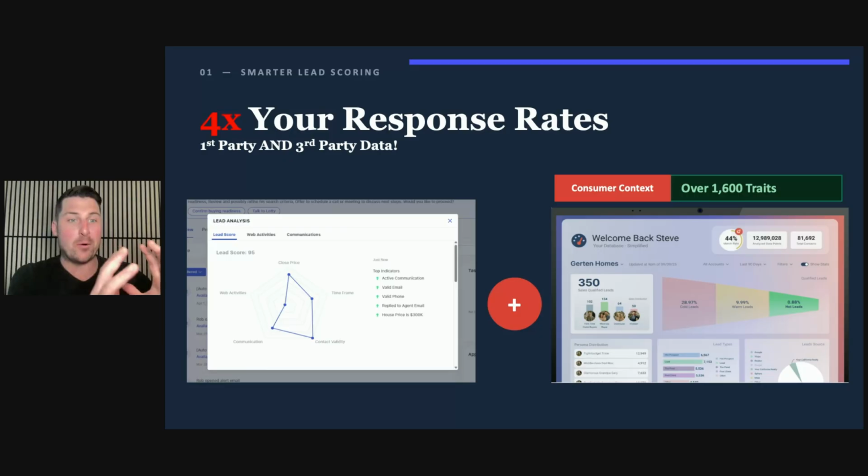And so now you have the power in Lofty of all of that great first party scoring that you see on the left. You have the power of Agent Legend's offline third party data, amplifying that scoring in general. And now you can create smarter lists. You can create more strategic action plans for your prospects, and you can create more personalized journeys than you've ever been able to before. And if you're now just using the new AI sales agents, now imagine the power of that agent, not only with the first party context that it has, but all this offline third party data where it can now humanize and personalize the communications moving forward. That's the power of just having our data set into the system. So that's the first thing.